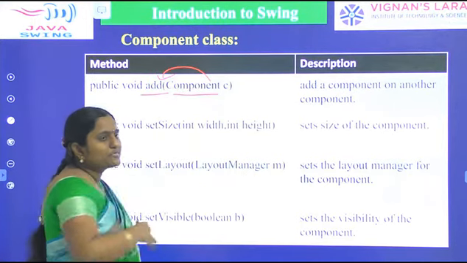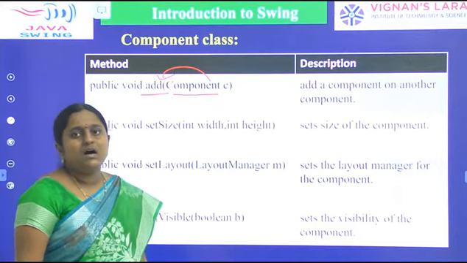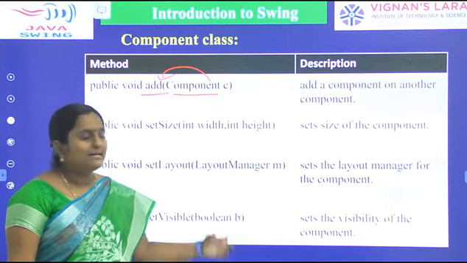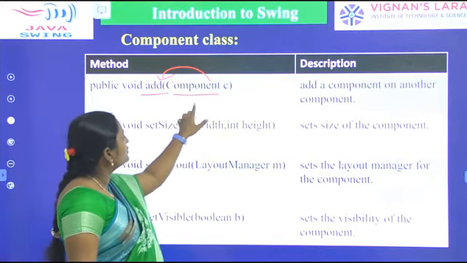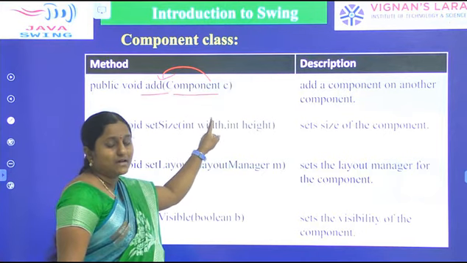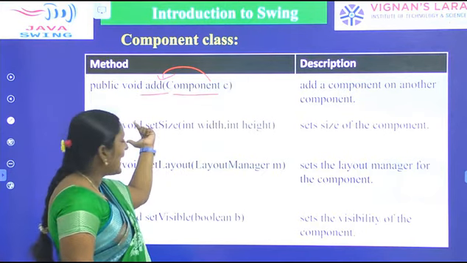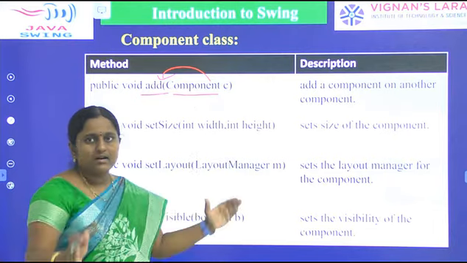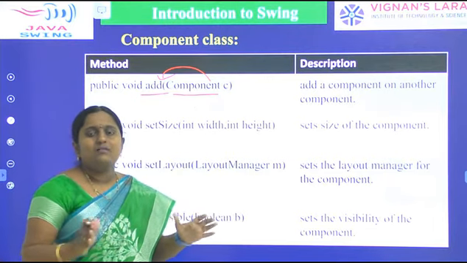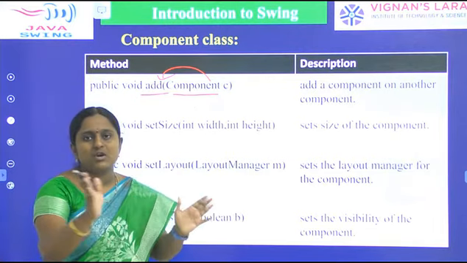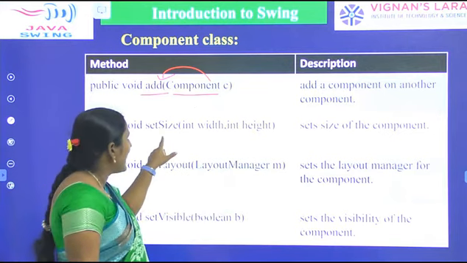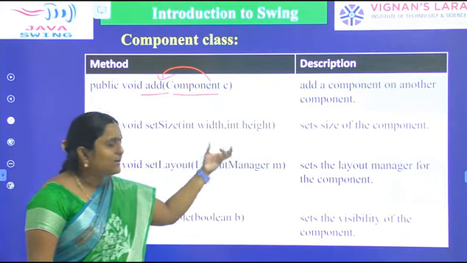Suppose we have to add a button component in the container. Here the component is an argument, applied as an argument to the add method. So we have a container, and we can place the components in it. But how do we add the components on a container? By using which method? The add method. So here we add a component on another component.